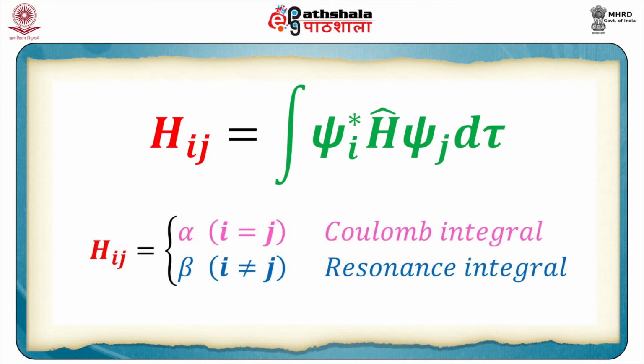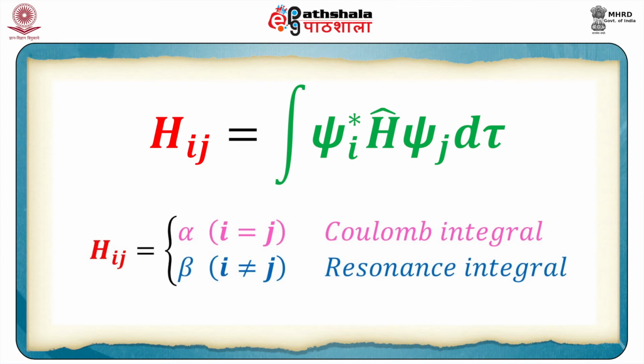One may also ask what is the physical significance of an integral like H11 or H22. These basically refer to the energy of an electron in the field of nuclei and sigma electrons. For example, Hii would mean the energy of the ith electron in the field of the sigma electrons and the nuclei. So this is a very important physical significance of the Coulomb integral.